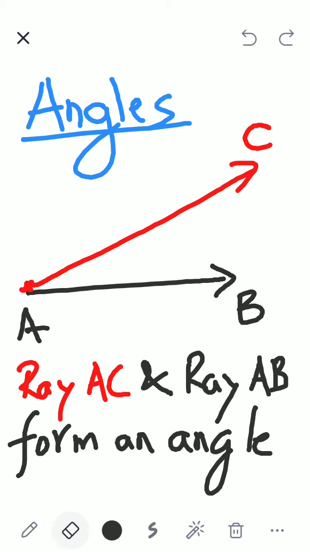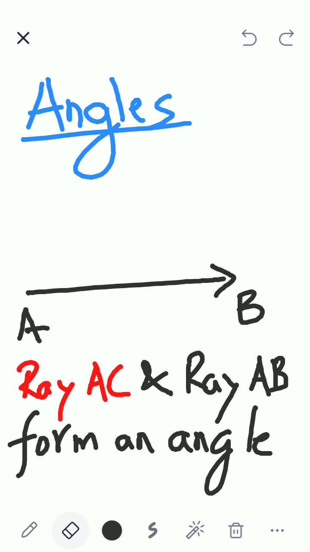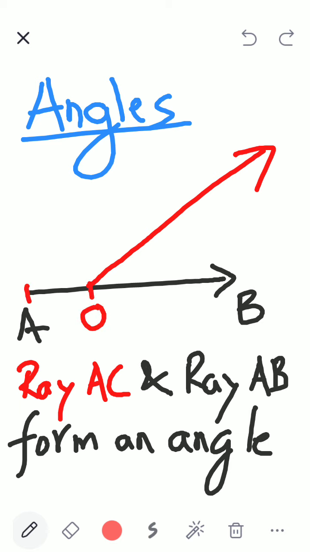Now, suppose I remove this ray AC and I join it here. Does it form an angle? Of course, it forms an angle with ray AC. It met at some other point O, but it still forms an angle. In fact, this time it formed two angles. One angle and second angle.